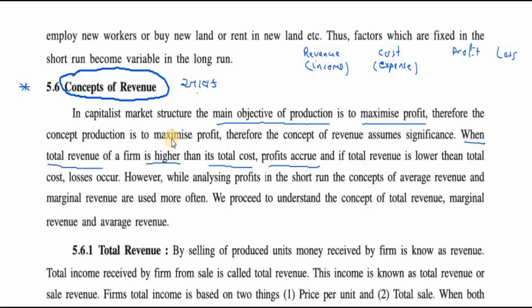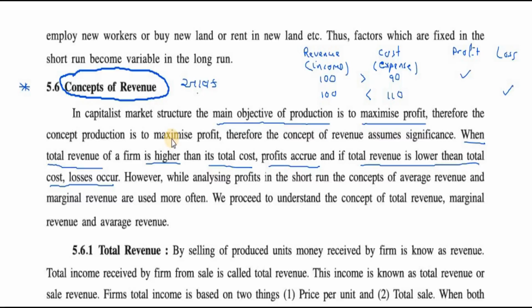If the revenue is 100 and the cost is 90, revenue is more than the cost, so profit occurs. If revenue is 100 and the cost to make it is 110, cost is more, so loss will occur. So if total revenue is lower than total cost, loss occurs. This is mainly in the long run, where we just see total revenue and total cost.